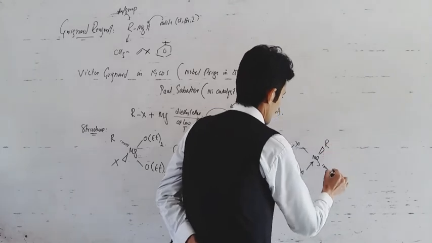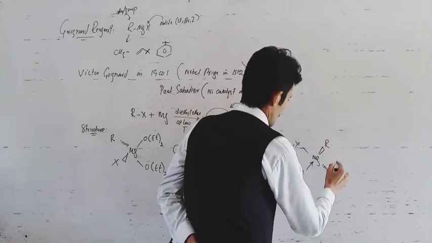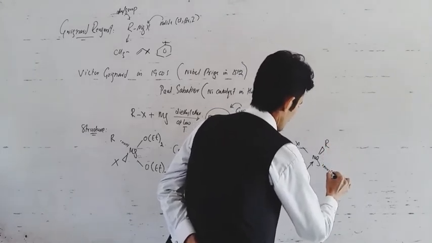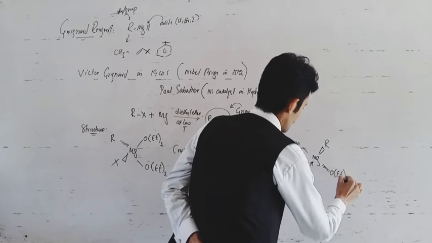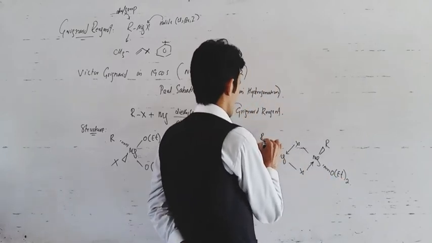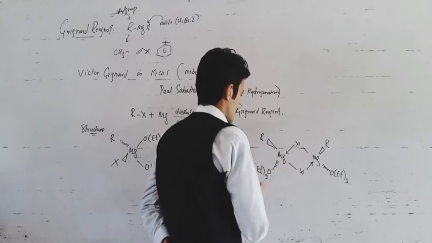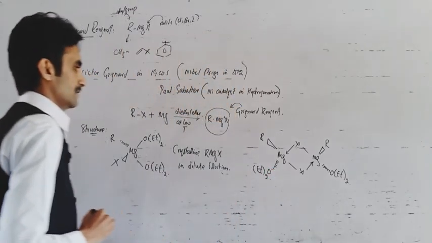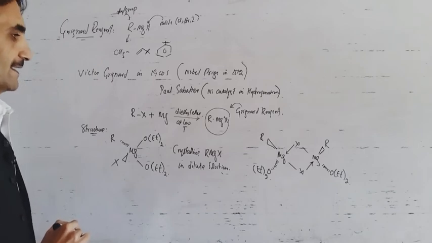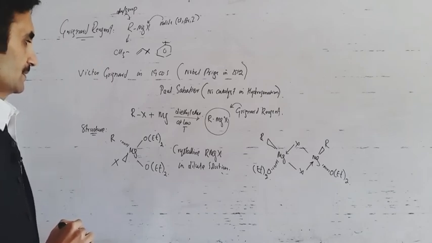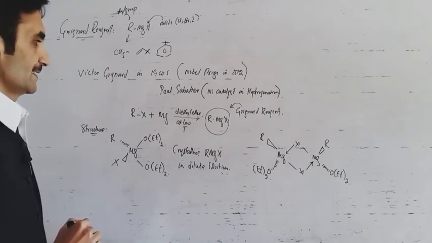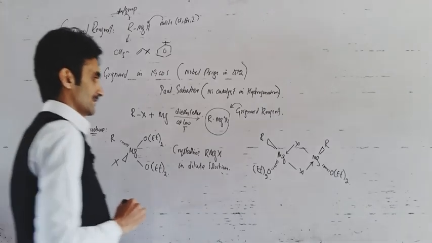Here this can be alkyl and this can be an ether molecule. This can be alkyl and this can be an ether molecule. So, this is a dietherate structure of Grignard reagent, which exists in a concentrated solution.